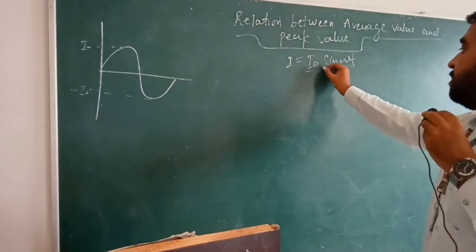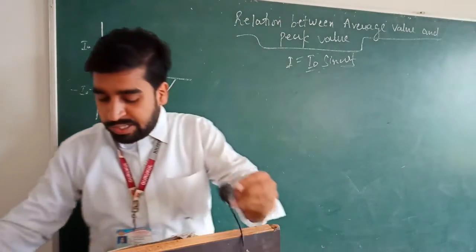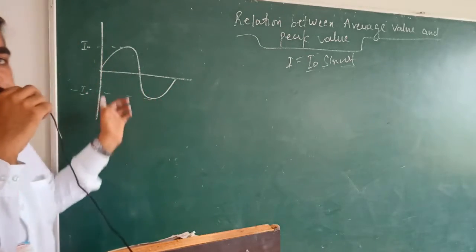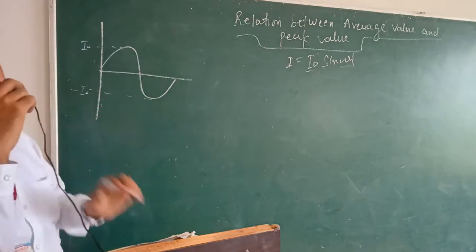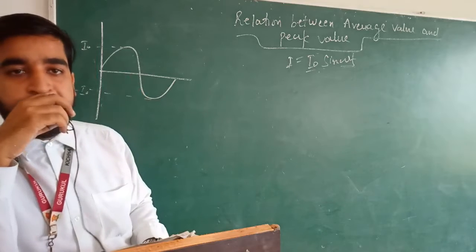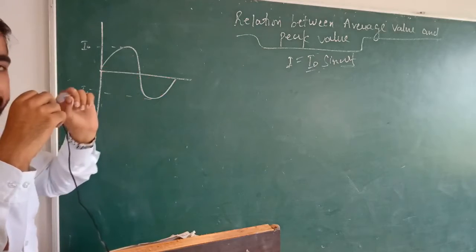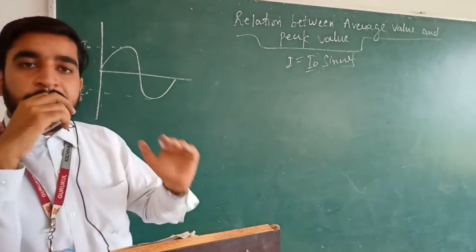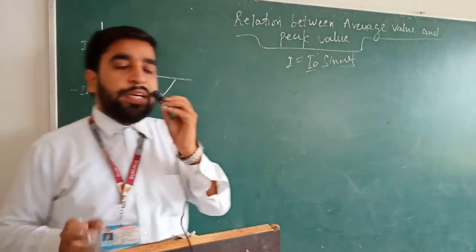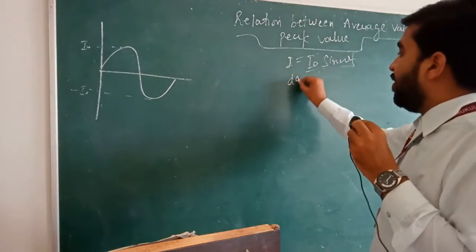Why sine omega t? Because AC is going to be a sinusoidal wave. Now I is equal to I0 sine omega t. So the value of alternating current is going to change periodically. AC is not constant. So for considering it constant, we have taken a very small time, dt. This is going to change over the time period, but if we take a very small time, then we can consider it constant. So in time dt, how much charge will flow? Suppose dq charge will flow.